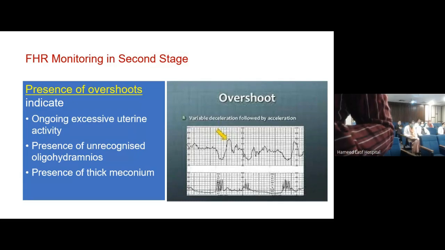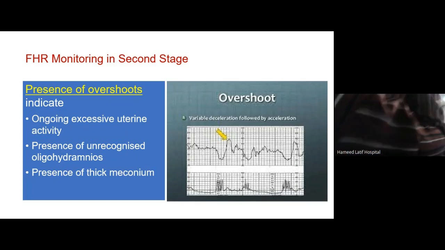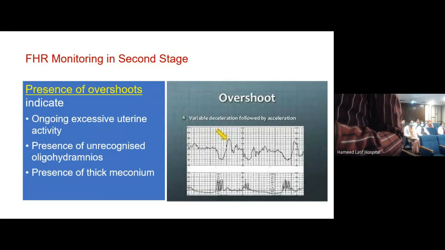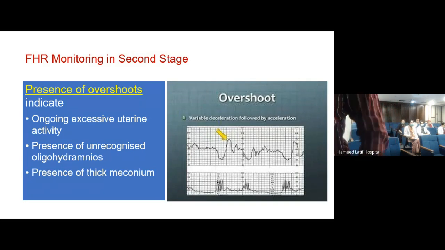So basically, if you look at this, there are two components. क्या है ये? Contractions and fetal heart rate. ये contractions है और ये fetal heart rate monitor है. So in the second stage, are you really doing that? The answer is no. You're only looking at the contractions, and that is why you are in a weaker position to interpret that CTG, because आपका contraction तो हाथ से देख रहे हैं और fetal heart आप CTG से देख रहे हैं. तो in an ideal situation, you should have the fetal heart rate probe over there as well.